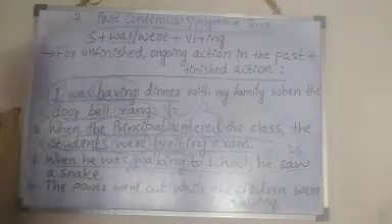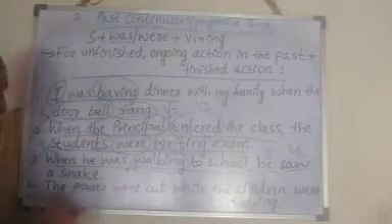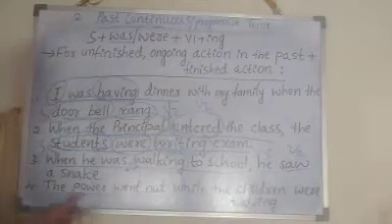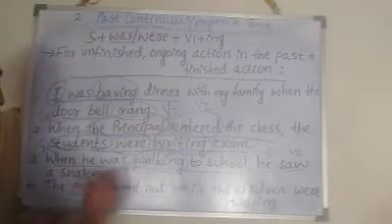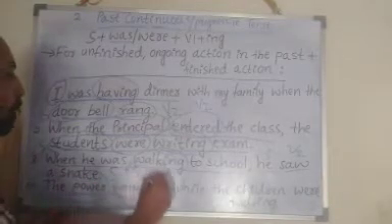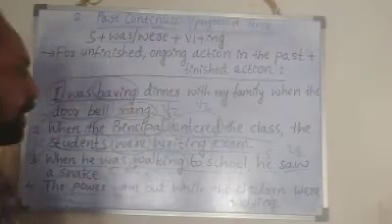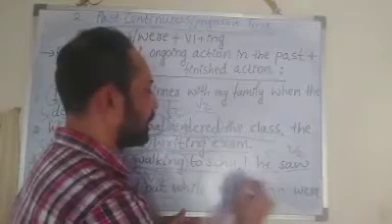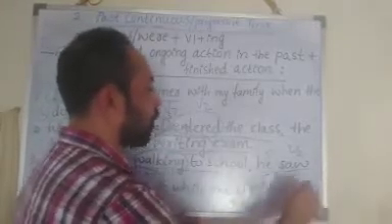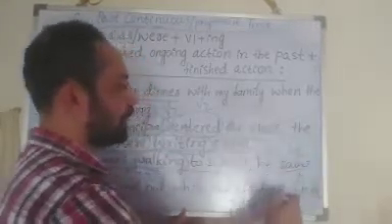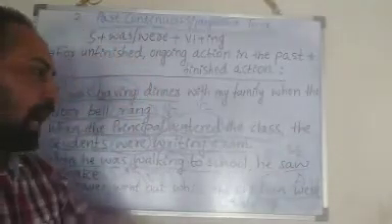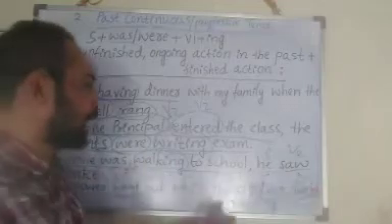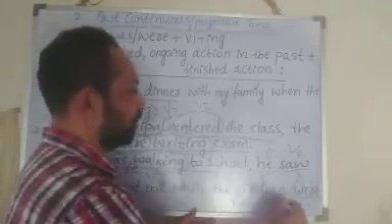One more example. The power went out. You can see here finished action in the beginning, that is simple past tense. The power is the subject, went is V2 form, so it is simple past tense. The children were studying. The children is the subject, were is the auxiliary verb, children is plural subject, so we have to use plural auxiliary verb. Studying is V1 plus ing form, main verb.